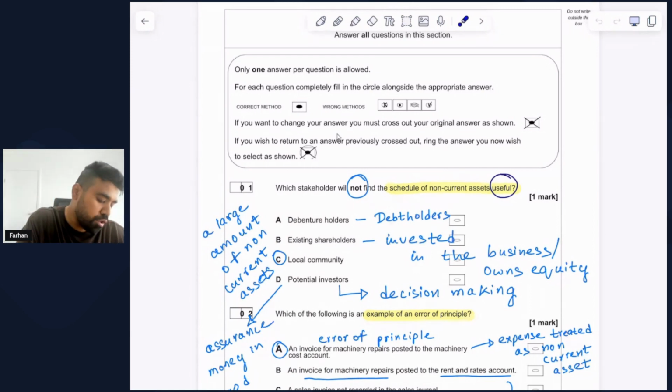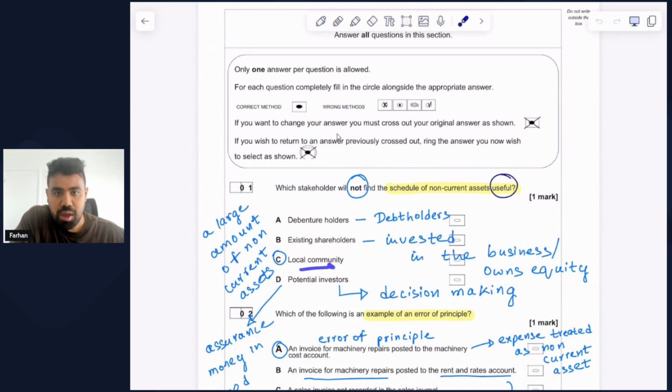The third option, local community. Local community has no financial ties to the company. Therefore, they really won't find the schedule of non-current assets useful. You could think of the local community as a consumer who has no investment in the business, but rather they consume the products that the business is going to produce.